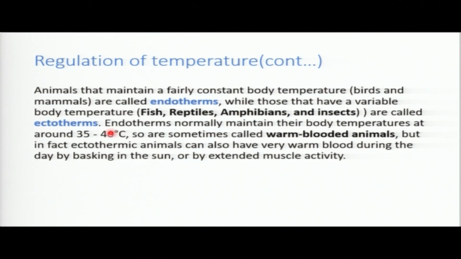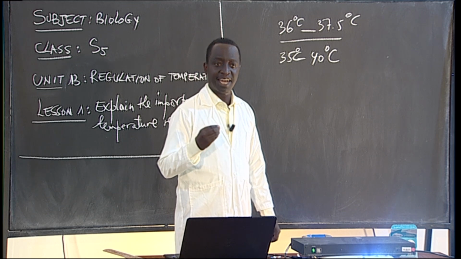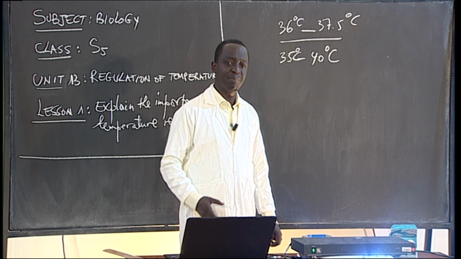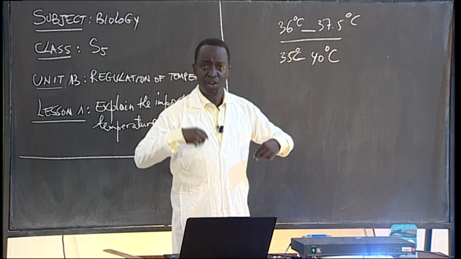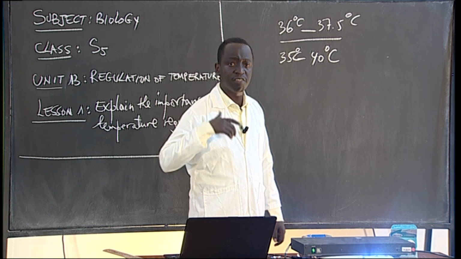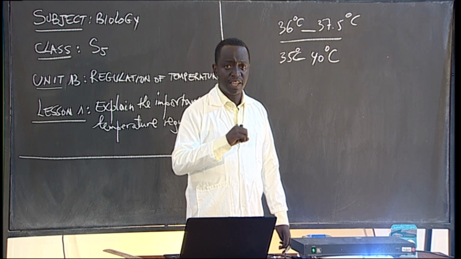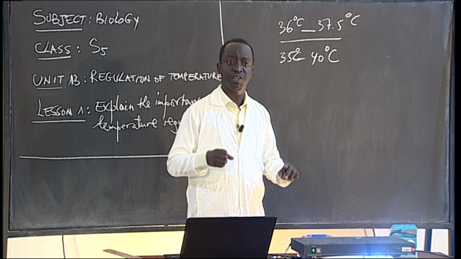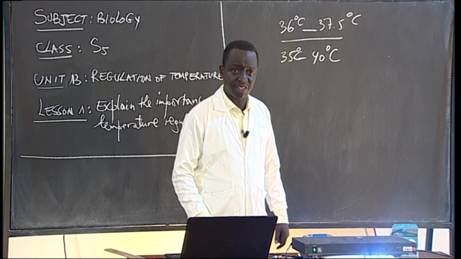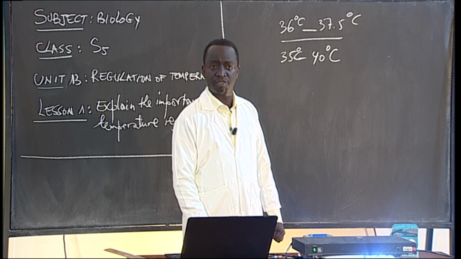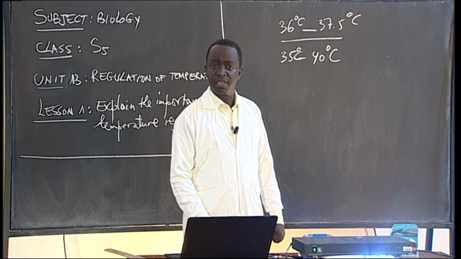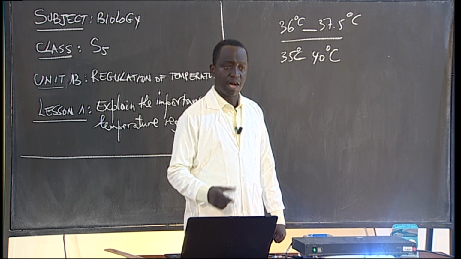Sometimes those endotherms are also called warm-blooded animals. Why are they called warm-blooded animals? Because they can keep their internal body temperature constant. However the environment is, they are always maintaining their internal body temperature. So we also have ectothermic animals. Ectotherms have very warm blood during the day, by basking in the sun.